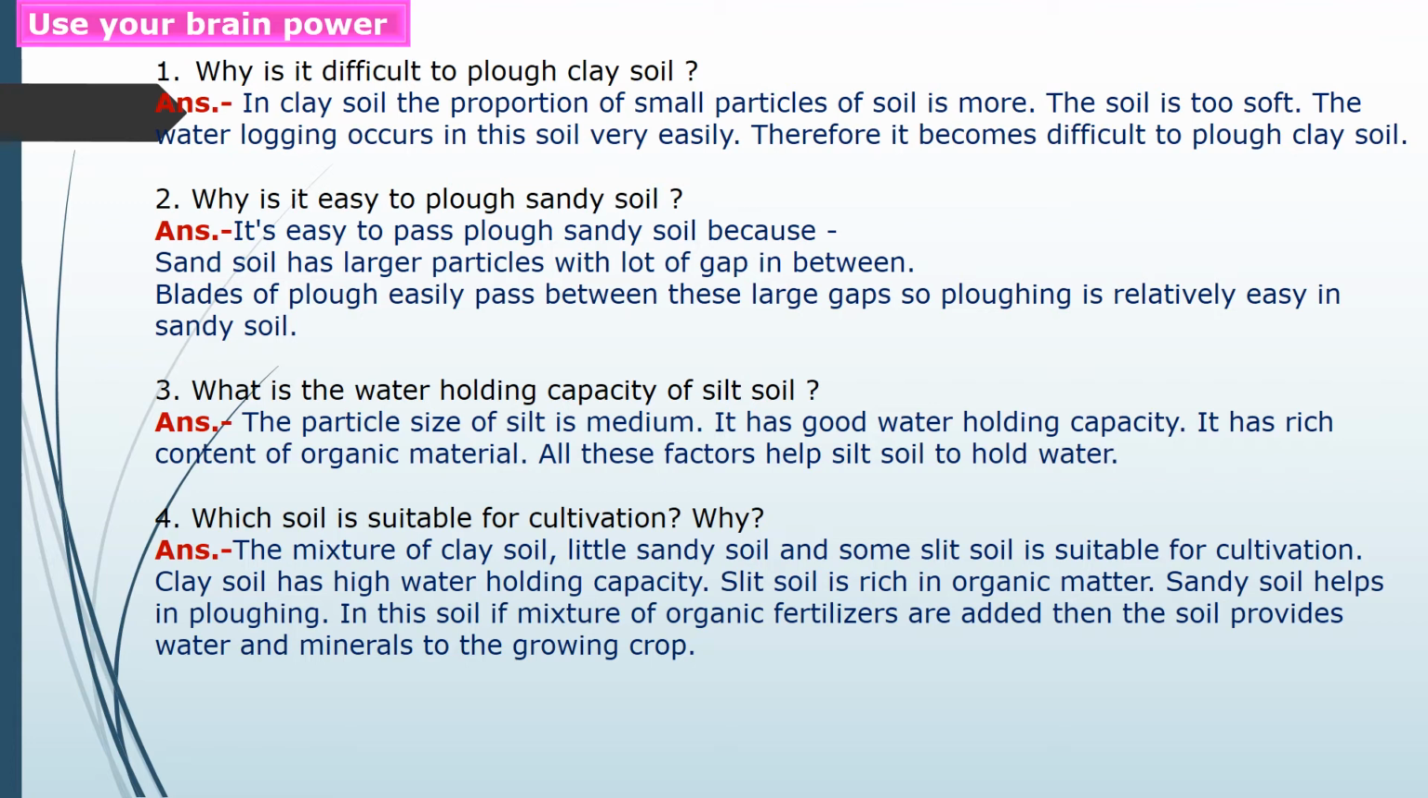Now the fourth question, which soil is suitable for cultivation and why? The mixture of clay soil, a little sandy soil and some silt soil is suitable for cultivation. Clay soil has high water holding capacity. Silt soil is rich in organic matter. Sandy soil helps in ploughing. If organic fertilizers are added to this mixture, the soil provides water and minerals to the growing crops. Due to that, we want a mixture of all these three soils together.